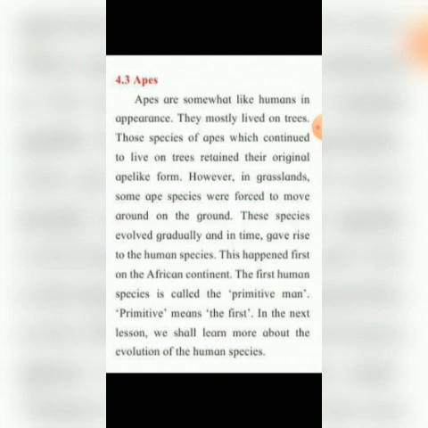So this happened on the African continent. The first human species is called the primitive man. So primitive means here first. So in the next lesson we shall learn more about the evolution of the human species.